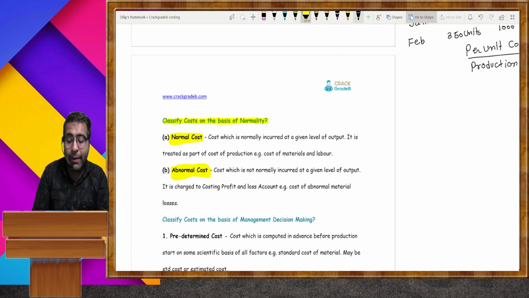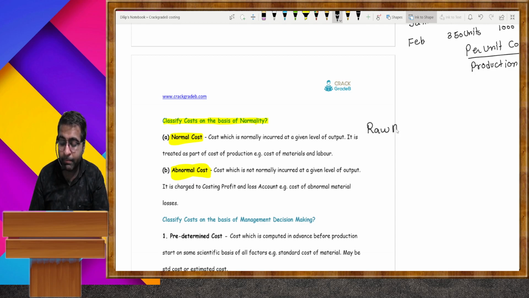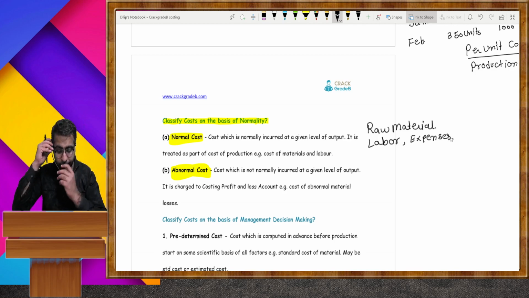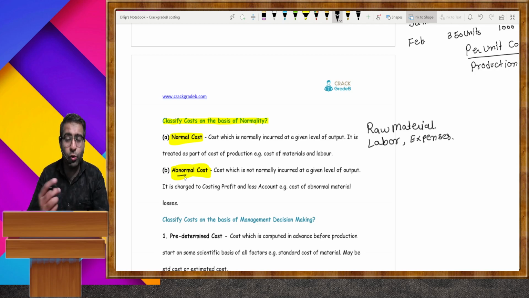Normal cost: amount spent on purchase of raw material, any amount paid to the labor, amount paid on expenses. But what is abnormal? Amount you need not pay, but